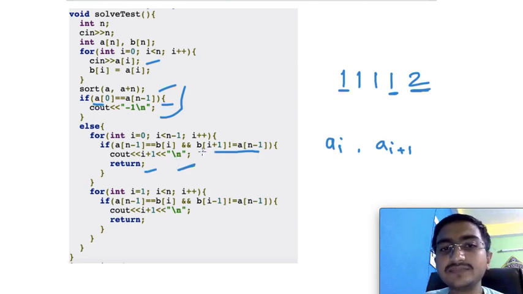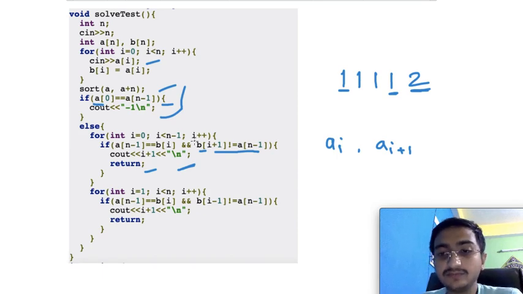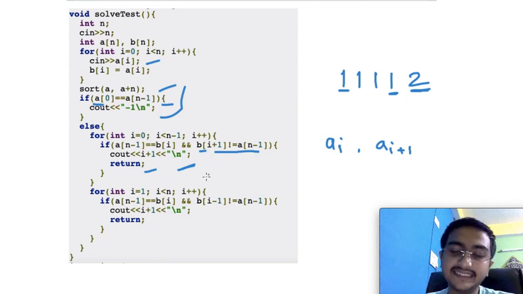And why am I using b[i+1] and why not a[i]? Because in a I already sorted, right? So the order is not necessarily the same, the order will change, and I need to output the index of the maximum piranha, the most dominant piranha, right? So that's why I am using b here, a secondary storage, okay?